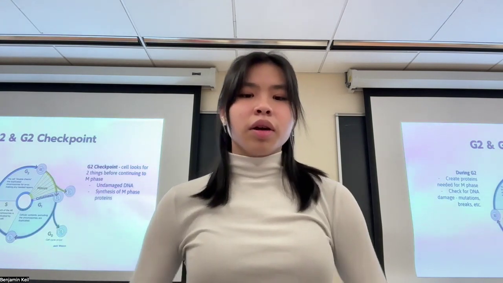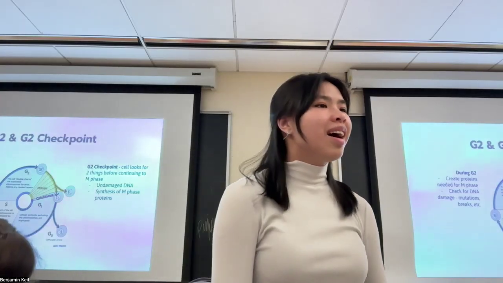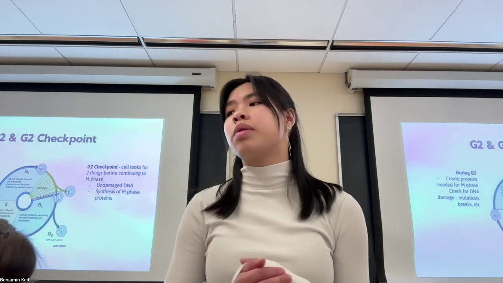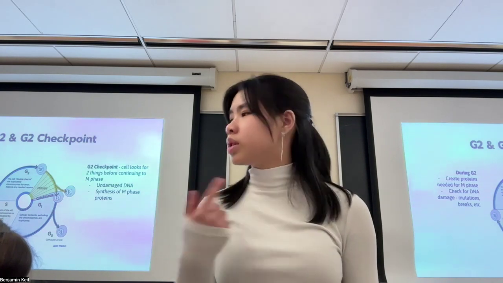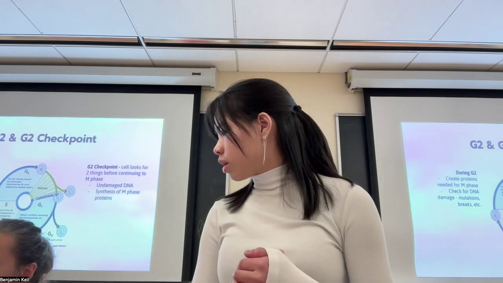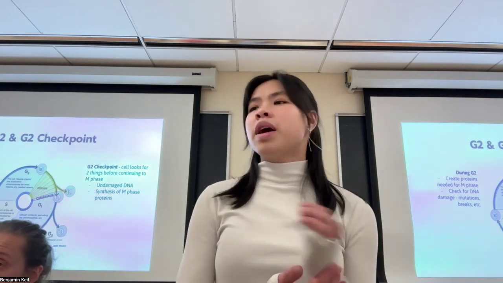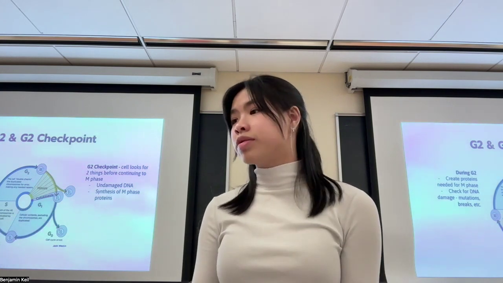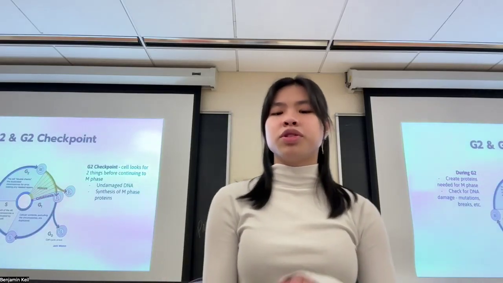Okay, so this is G2 and the G2 checkpoint. It's honestly not that complicated either. This is just growth phase 2. It creates the proteins needed for M phase, so proteins that would make up the spindles, right? And proteins that hold them together, the kinetochore. Any proteins that might be involved during the M phase that the cell wouldn't just naturally have lying around for other things, they're going to want to produce those proteins for the M phase. So that's what they're going to do during G2.